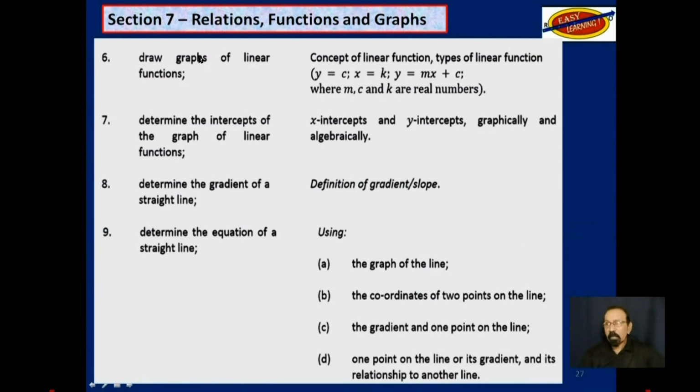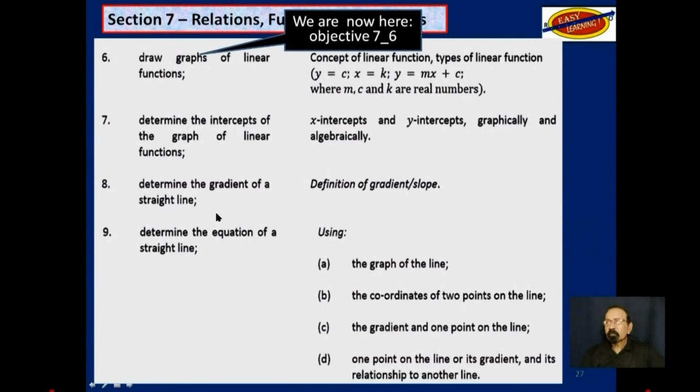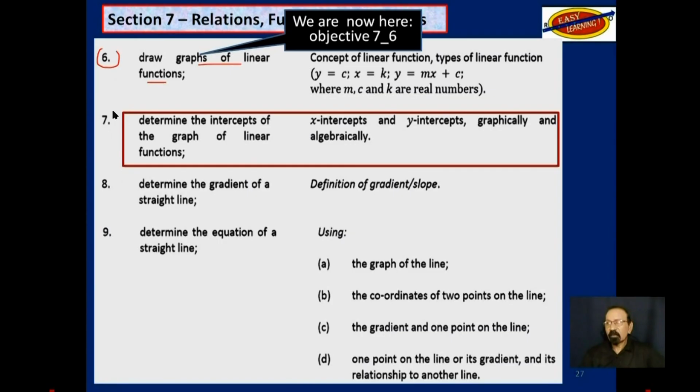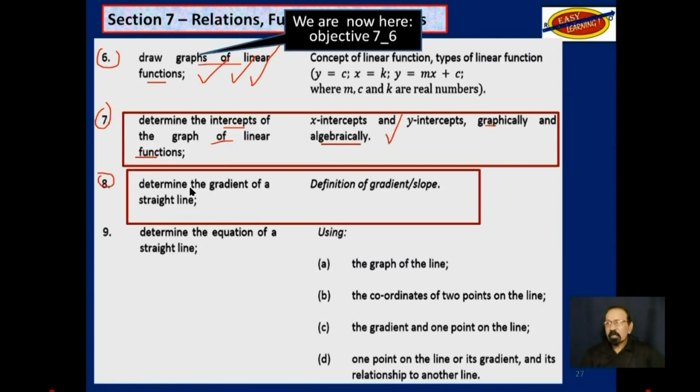Before we do that, actually, please note that objective 6 says, draw graphs of linear functions. Now look carefully at the following 3 objectives. Objective 7, where you have to determine intercepts of the graph of linear functions. You have to do that graphically or algebraically. And as we deal with this first objective, we will meet that. Then objective 8, determine the gradient of a straight line. So we have to talk about what is a gradient and so on.